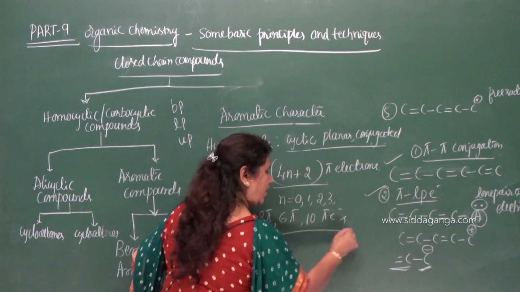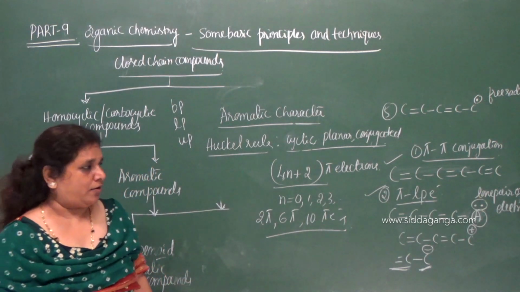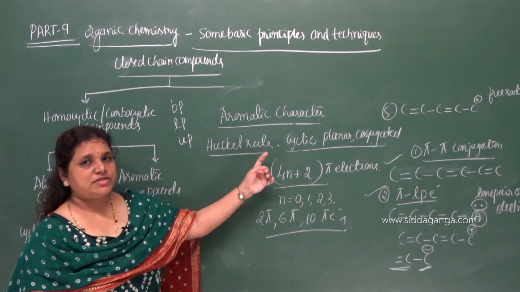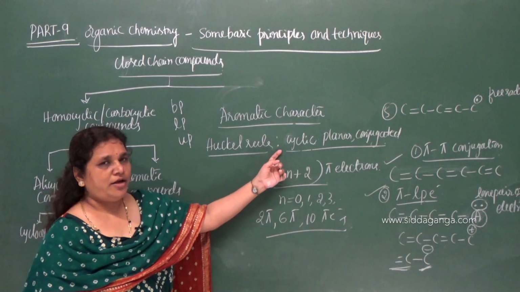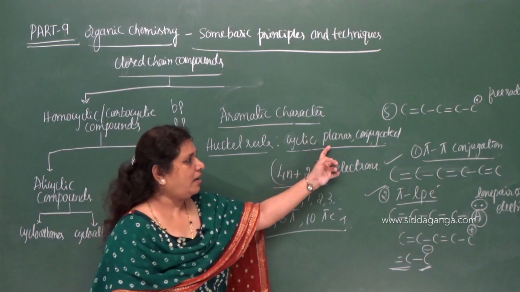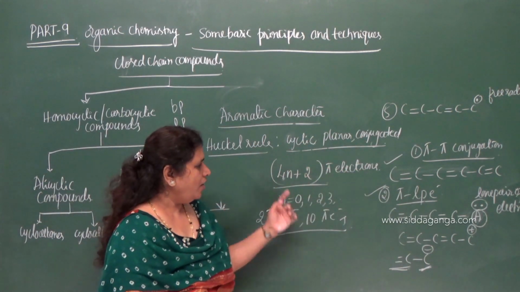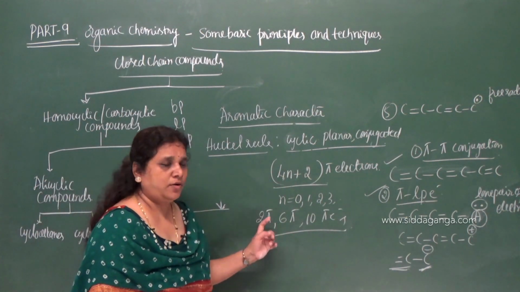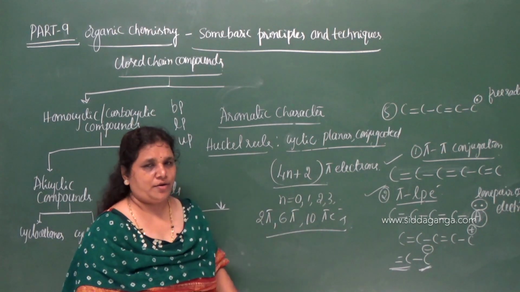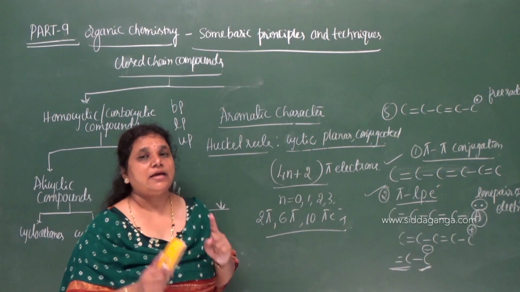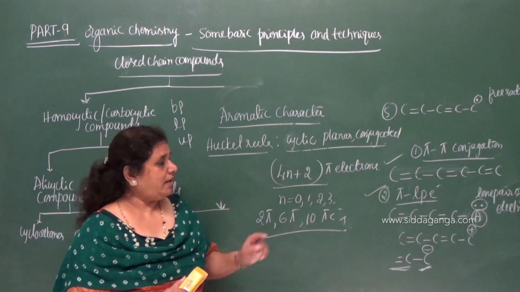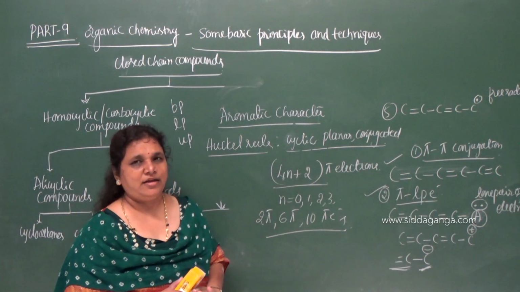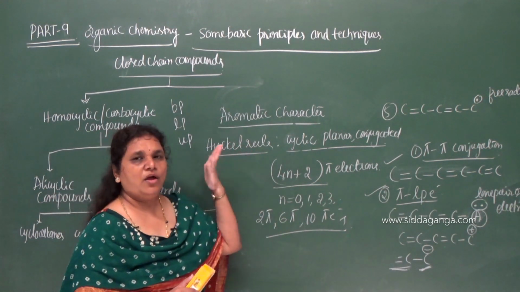Like that, you will get the number of pi electrons. So Huckel rule says that a given molecule, if it is cyclic, planar and conjugated containing 4n plus 2 pi electrons, meaning 2 pi electrons, 6 pi electrons, 10 pi electrons, then that compound will be aromatic in nature, and that is the statement called Huckel rule.